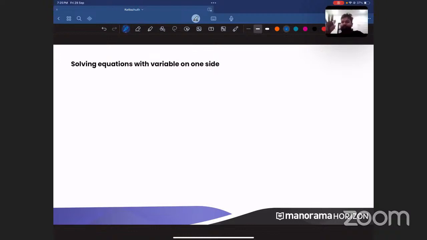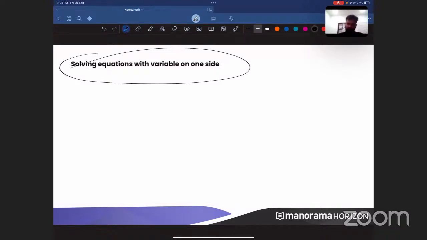Constants. For example, when you take 10, when you take 5, when you talk about minus 3, these are only numbers. These numbers are otherwise called as what? Constants. These numbers are otherwise called as the constants. So look here, solving equations with the variable on one side.